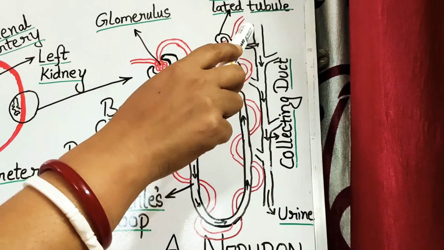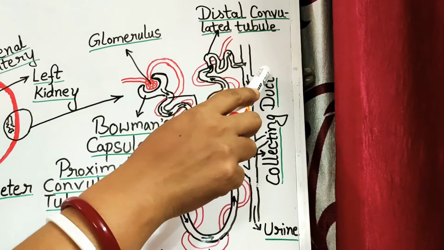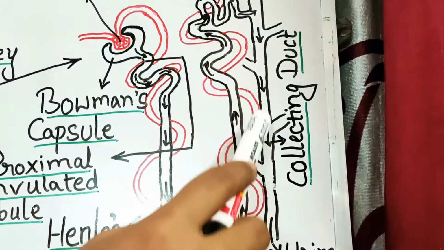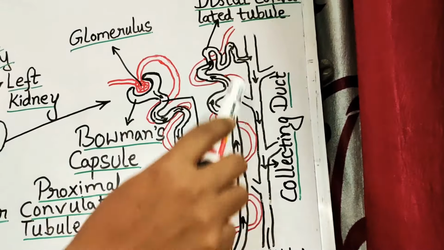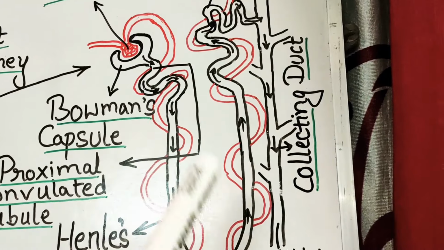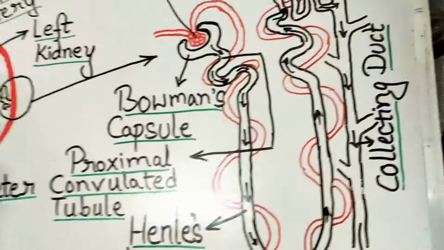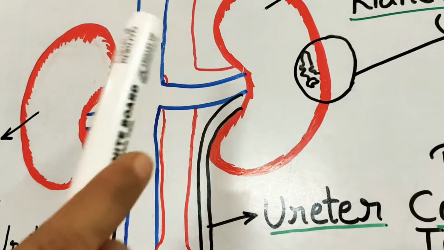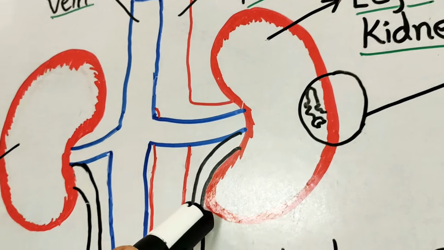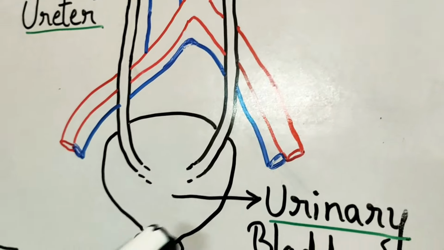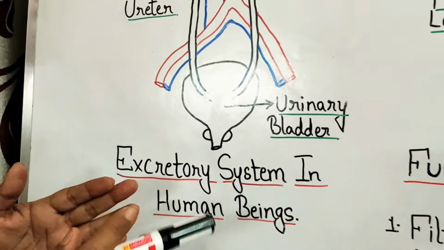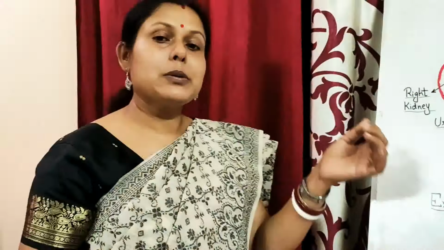Now, one nephron will be connected here, here, here, and here, all joined to this common duct. This duct is called the collecting duct. There will be several ducts here, and on all those collecting ducts, the secretion will fall into the ureter. The ureter will finally carry the urine into the urinary bladder, and it will be voided out of the body from time to time. The passage of urine from our body is known as micturition.